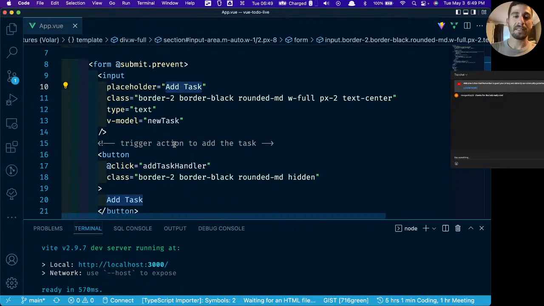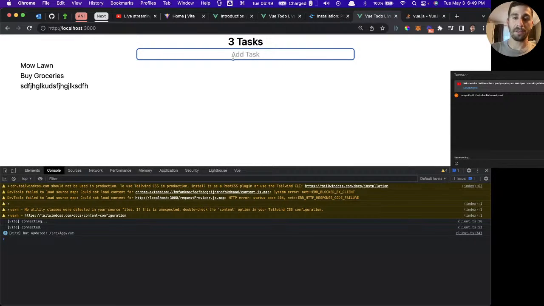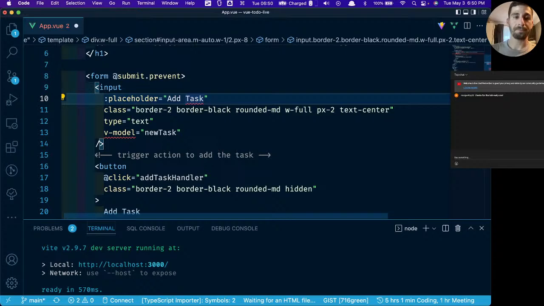So let's say that we want the placeholder, instead of saying add task when there's nothing there, maybe instead we want it to say add fourth task, add fifth task, and have it change every time. Kind of a stupid use case, but again, just to demonstrate how this is done in Vue, we can make this a binding just by adding the colon there.